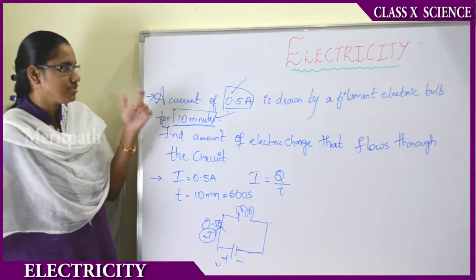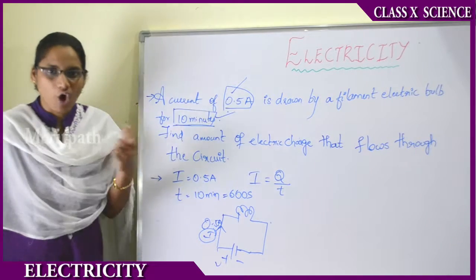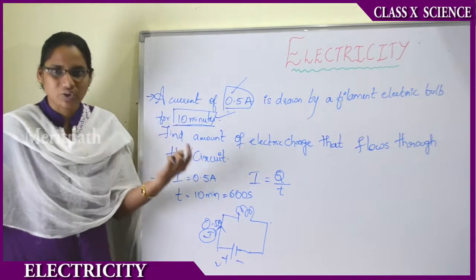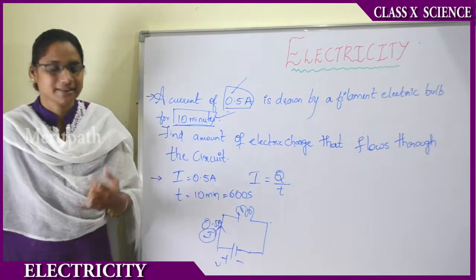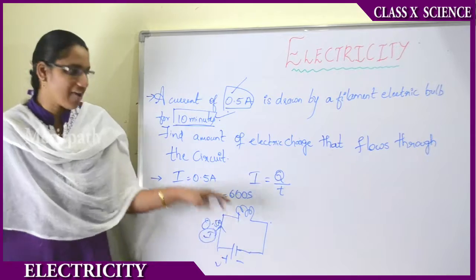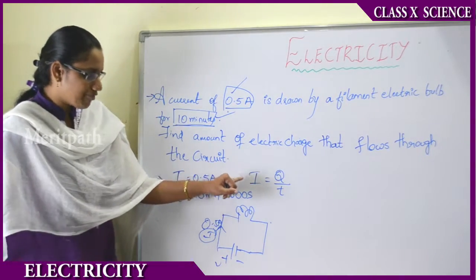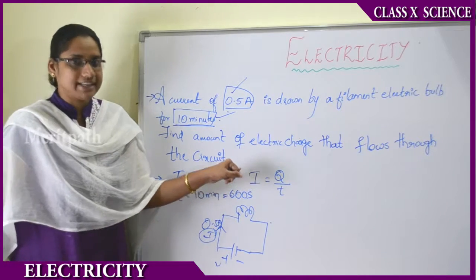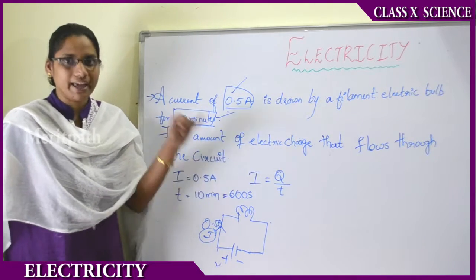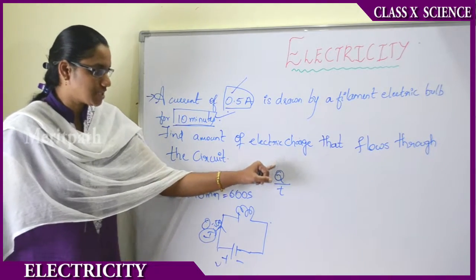As I said previously, the flow of current is nothing but the flow of electrons, that is, negatively charged particles. So we have to calculate how much of the negatively charged particles are flowing. We have defined that the current drawn by an electric bulb is the rate of charge by time.